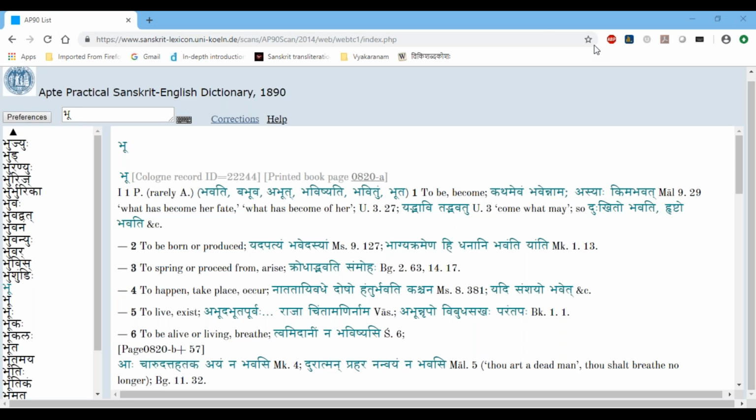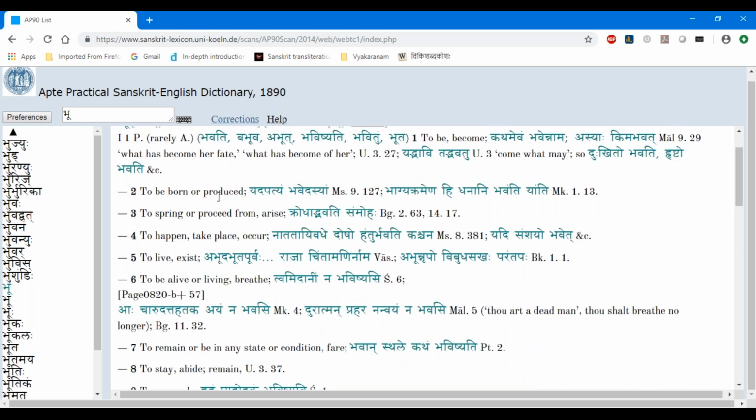And then yad bhavati tad bhavatu. So here bhavati, bhavatu are loat forms and all these things. And then dukkitaha bhavati, rishto bhavati, all these forms. So this is in the meaning of to be or to become. So dukkitaha bhavati means he is to be sad. Rishto bhavati, it is to be happy, to become happy or something. So the next meaning is to be born or produced. Yad apatyam bhavet asyam. So apatyam bhavet ityukte, like to be born, to be a child to be born or something.